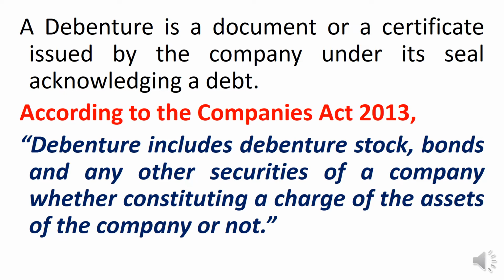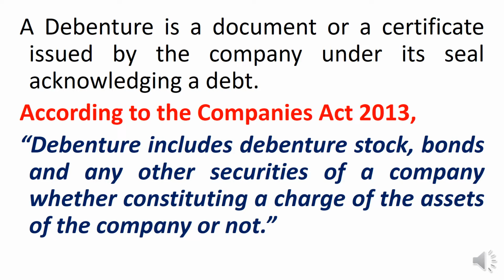A debenture is a document or a certificate issued by the company under its seal acknowledging the debt taken by the company. Here what will happen? The company will raise money in the form of debentures from the general public. In return, the company will give a certificate stating that it has taken so much amount at so much interest rate from XYZ individual. So that certificate acknowledging the debt taken by the company is called a debenture.